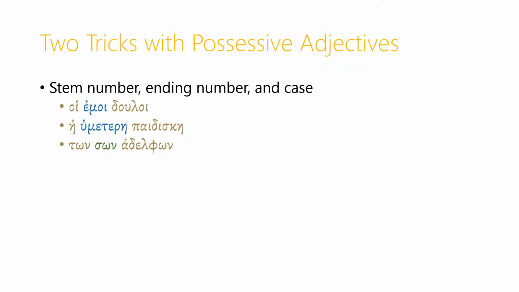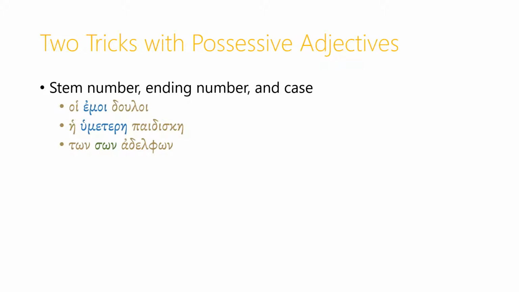So in hoi emoi douloi, emoi is the possessive adjective, and it is nominative plural because it's agreeing with hoi douloi, which is nominative plural. But it still has the possessive idea, not now because it's in the genitive case, but because the adjective itself conveys the possessive idea. He humetera paidiske, similarly.